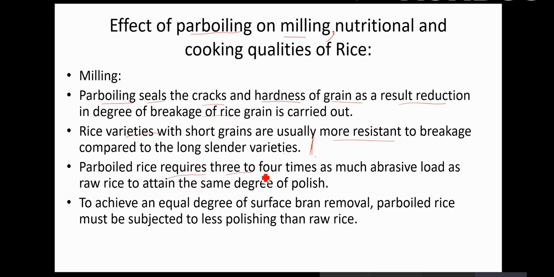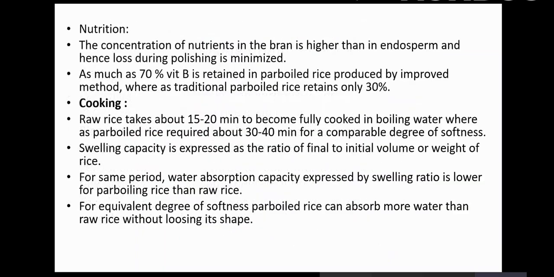Okay, parboiled rice requires more abrasion because the kernel is now harder because of the gelatinization. So in milling you need more force, 3 to 4 times as much abrasive load as that of raw rice, to attain the same degree of polish, because the grain is now more resistant to breakage because of the gelatinization. To achieve an equal degree of surface bran removal, parboiled rice must be subjected to less polishing. So when you are doing polishing or the removal of the bran, or dehulling, you need less force.